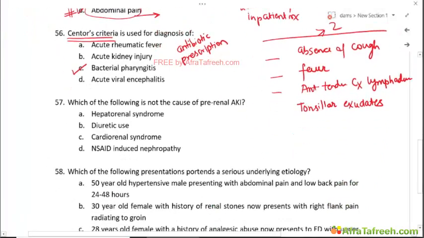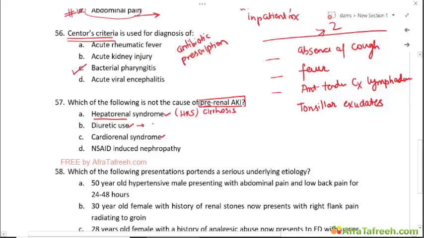Which of the following is not a cause for pre-renal AKI? Again, this is not a difficult question to answer. Diuretic use, hepatorenal syndrome, cardiorenal syndrome, these are pre-renal AKIs. Mind you, hepatorenal syndrome, if you're talking about HRS in patients with cirrhosis, this is a kind of pre-renal AKI. This is not a renal AKI. Okay, this is a pre-renal one.